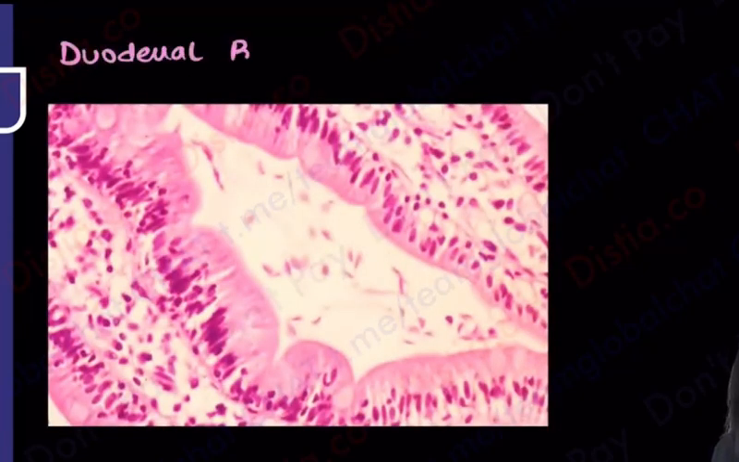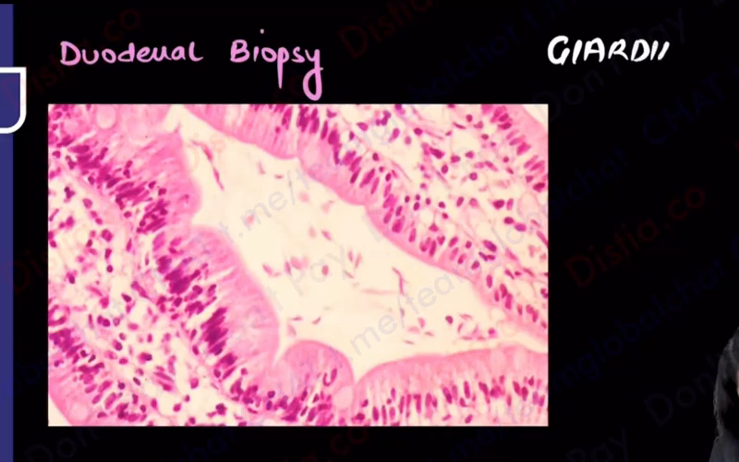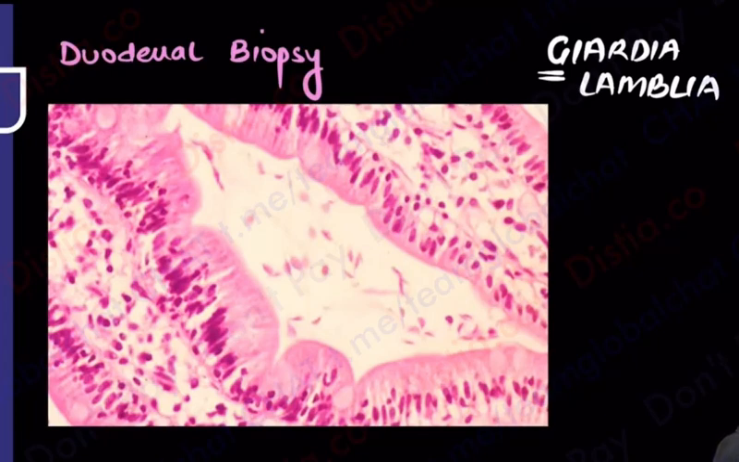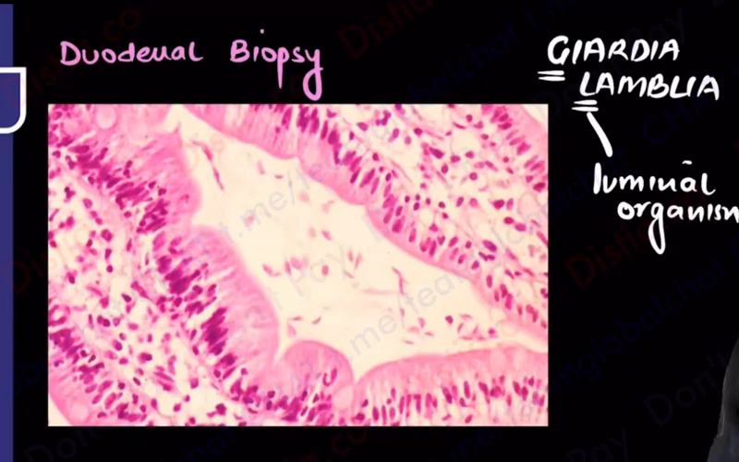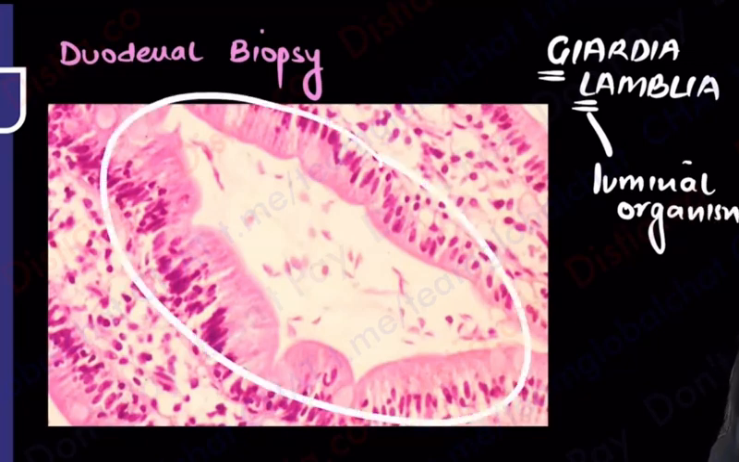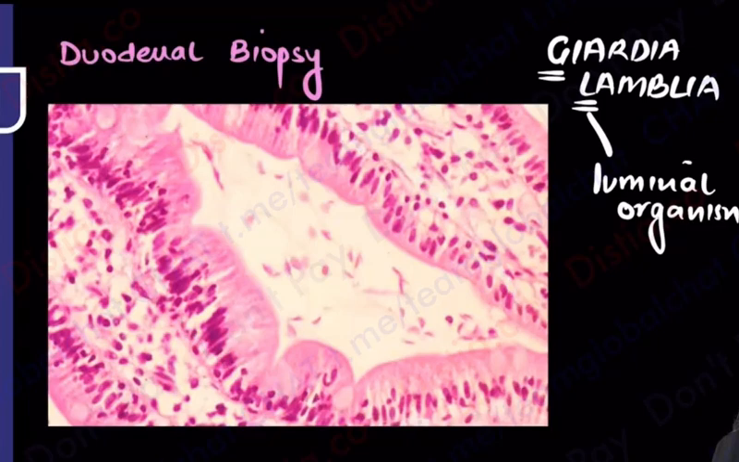What will I see on a duodenal biopsy? So please note that Giardia lamblia, listen to this story very carefully. Giardia lamblia is not only an angry old man, he's a girta hua man, number 1. And secondly, he's a man who is falling in the lumen, means this is a luminal organism. You can very well see over here that this is the intestine, but the organism is seen hanging in the lumen.